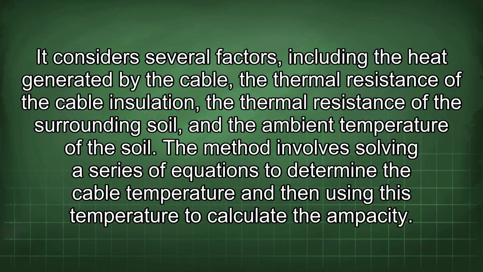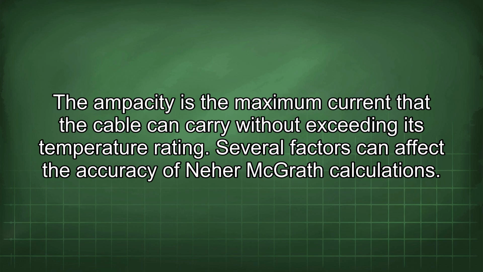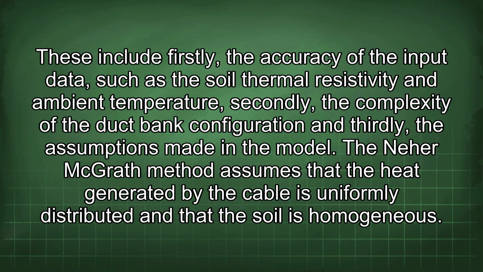The method involves solving a series of equations to determine the cable temperature and then using this temperature to calculate the ampacity. The ampacity is the maximum current that the cable can carry without exceeding its temperature rating. Several factors can affect the accuracy of Neher McGrath calculations. These include firstly, the accuracy of the input data, such as the soil thermal resistivity and ambient temperature, secondly, the complexity of the duct bank configuration, and thirdly, the assumptions made in the model.